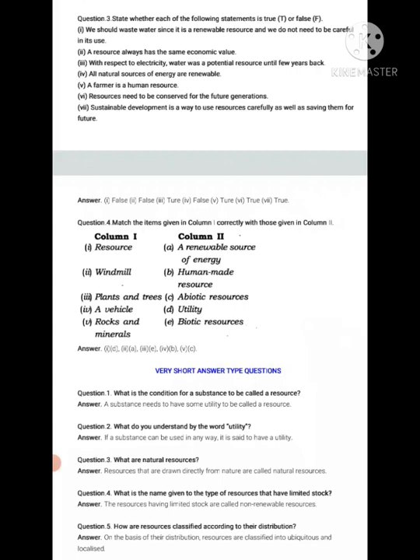Match the items given in column 1 correctly with those in column 2. Resources, utility. Windmill, a renewable source of energy. Plants and trees, biotic resources. A vehicle, human-made resources. Rocks and minerals, abiotic resources.